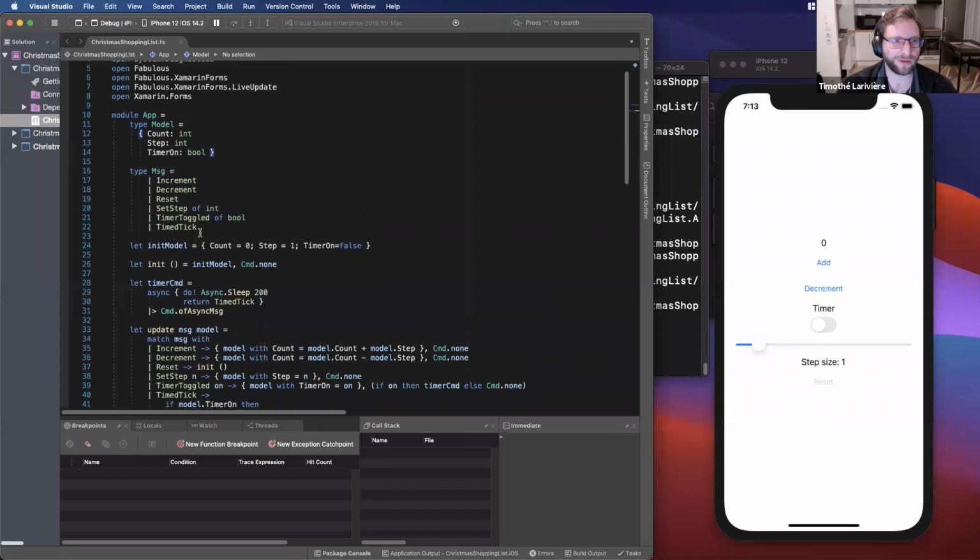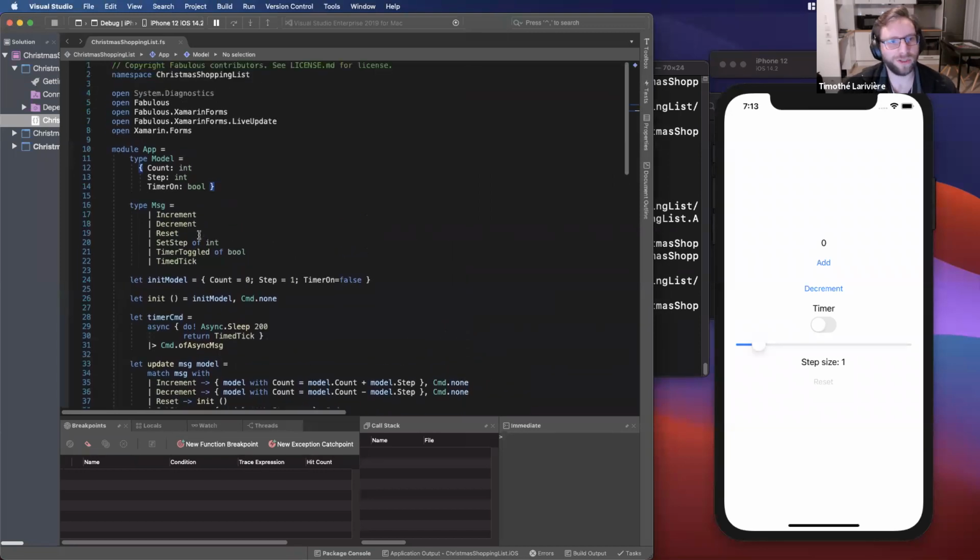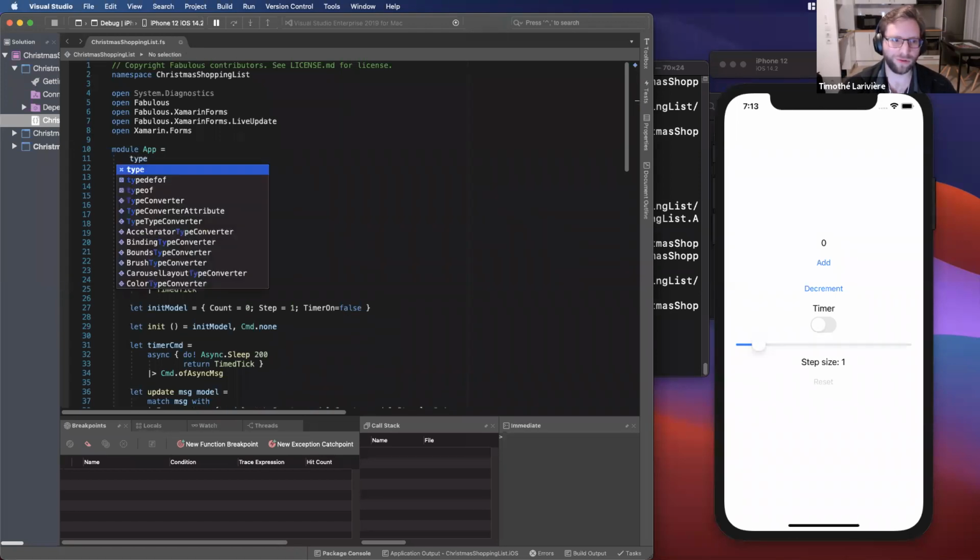Okay, so now I want to make a Christmas shopping list. What do I need for that? I will need a list of gifts, and I will need something to add a new gift to that list. I will also need to somehow check out the gift, so I can say I already bought that one. So let's start by adding a new type.